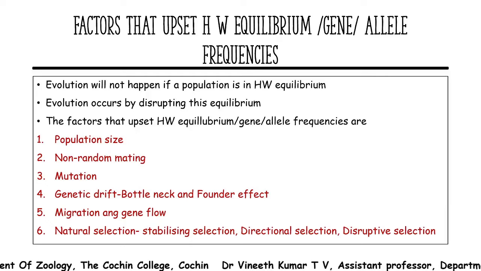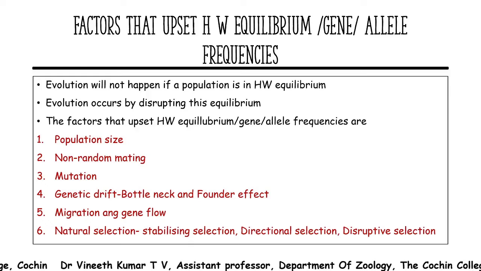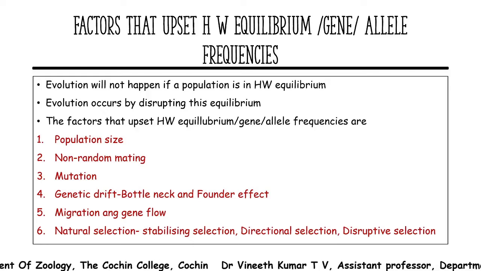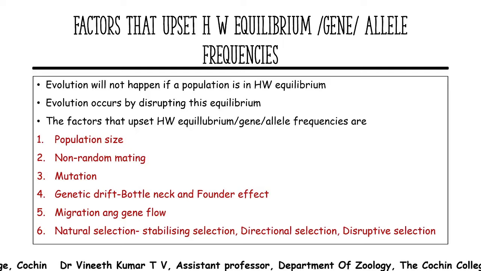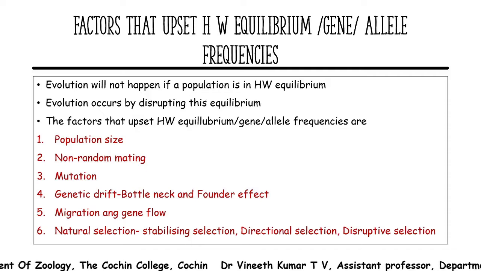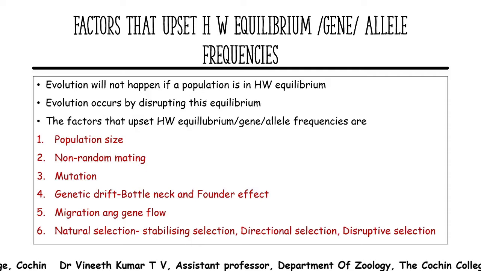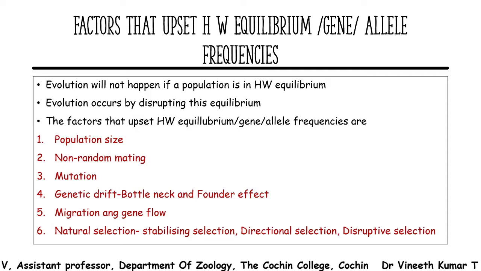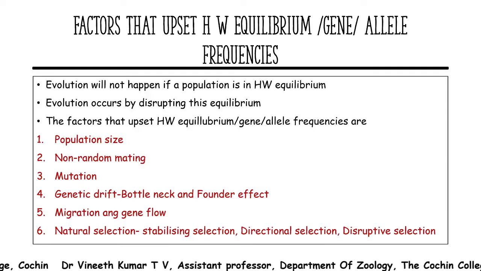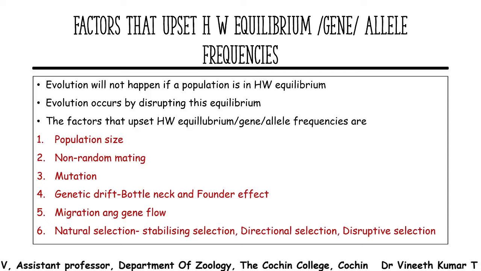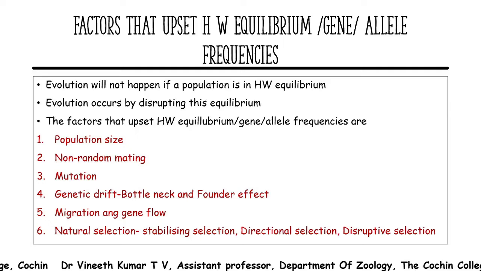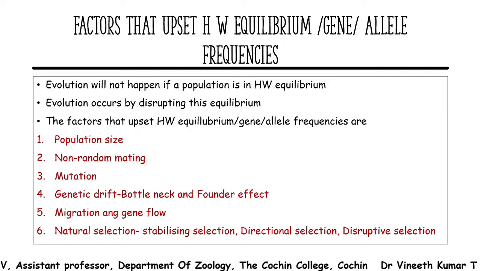As a result, there is a change in frequency, because about 90 percent of the black ones were eliminated before the industrial revolution. After that, 90 percent of the brown ones are getting eliminated. So there is a gradual or drastic change in allele frequency happening in such selections under environmental stress. The last one is the disruptive selection or diversifying selection.